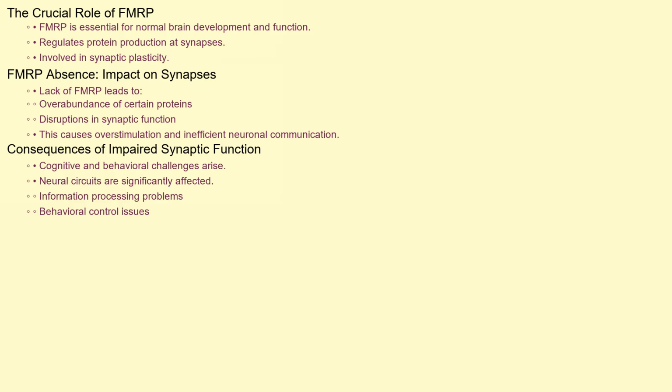FMRP plays a vital role in regulating the production of other proteins at the synapses, those crucial connections between nerve cells. It's also involved in synaptic plasticity, the brain's ability to adapt and change over time. The absence of FMRP leads to an overabundance of certain proteins and disruptions in synaptic function. This overstimulation and inefficient communication between neurons are believed to be the root cause of many of the cognitive and behavioral challenges associated with Fragile X syndrome. The brain's neural circuits, responsible for processing information and controlling behavior, are significantly affected.